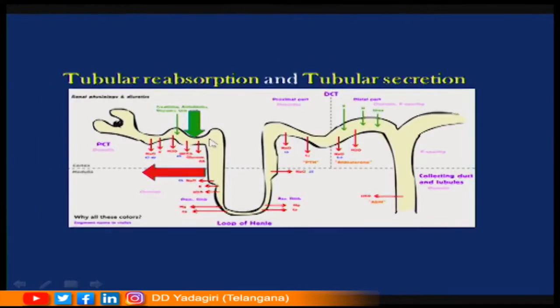Now, in this picture, let us understand the process of tubular reabsorption. So, once the primary urine is produced here, now it starts running through the various parts of the renal tubule. Now, when it starts its journey passing through proximal convoluted tubule, Henle's loop, distal convoluted tubule, many of the substances that are present in the primary urine such as water, glucose, amino acids and some electrolytes such as sodium and chloride ions are reabsorbed into the body.